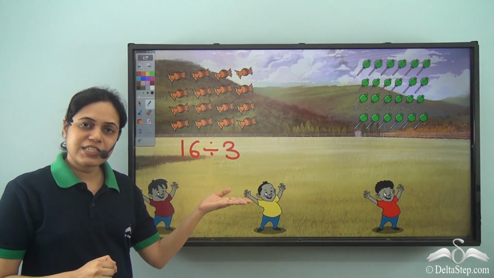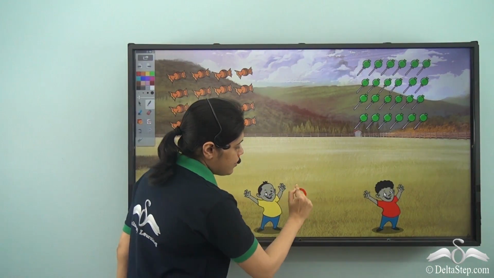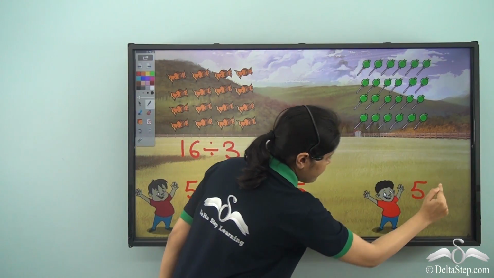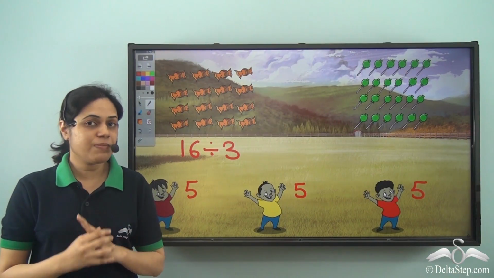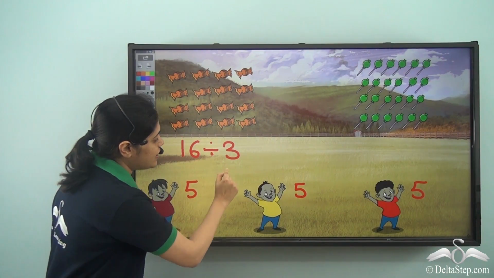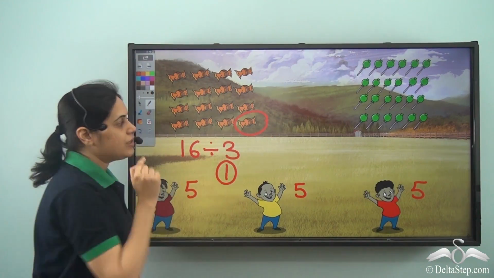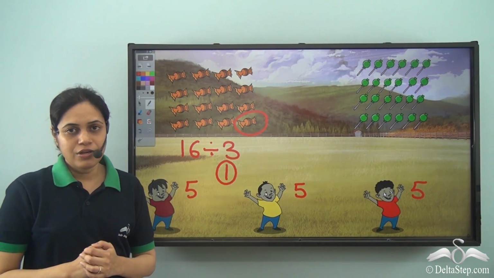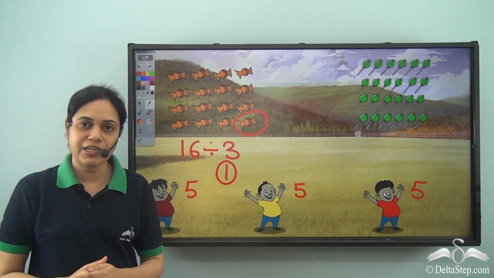Now if I divide 16 by 3, I get the quotient 5. So each friend will get 5 candies. But there is a remainder as well. If I divide 16 by 3, I get the remainder 1. So 1 candy will be left with Alan. So he will not be able to distribute all the orange candies.